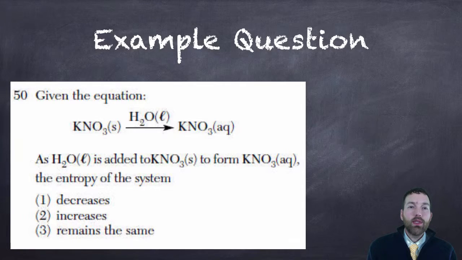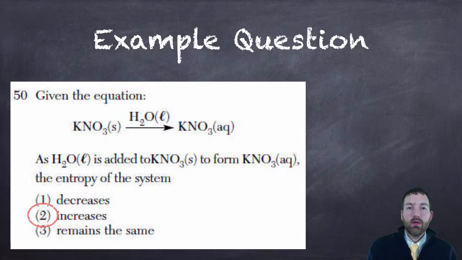So given the equation, we have solid potassium nitrate, and we are dissolving it in liquid water to make aqueous potassium nitrate. As the H2O liquid is added to the solid potassium nitrate to form aqueous potassium nitrate, the entropy of the system does what? Increases, decreases, or remains the same?